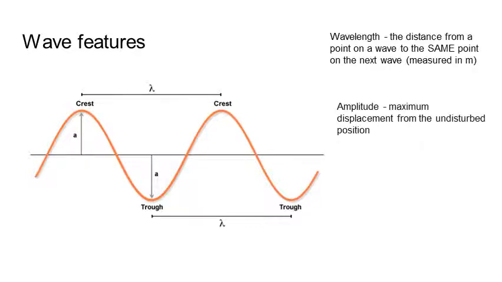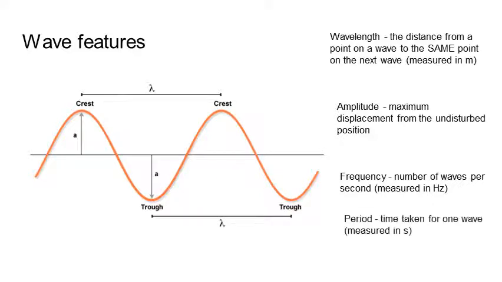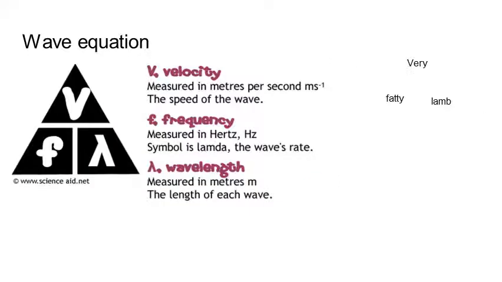The amplitude of a wave is the highest or lowest point it goes up or down to from the undisturbed position. So the amplitude is the up to the crest or down to the trough, again measured in meters. When we're talking about waves, we also need to think about the frequency of the waves, the number of waves that are being produced each second, and we also need to think about the time period, the time taken for one wave to be made.